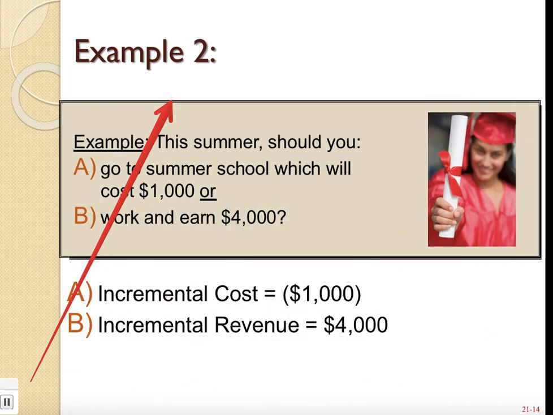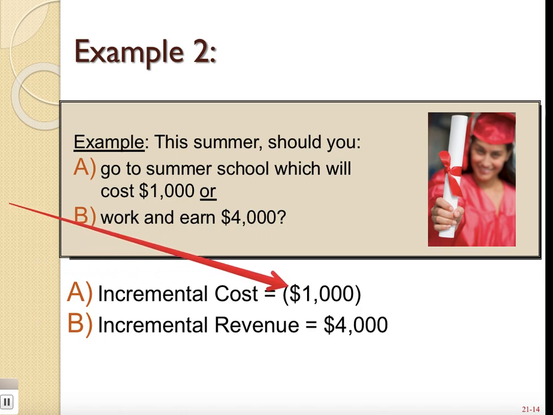Okay. Now let's look at another example. In this example, it says this summer, should you A, go to summer school, which will cost $1,000, or B, work and earn $4,000? Well, if you're doing the math on that, then under A, you would have an incremental cost of $1,000 negative. You have to pay $1,000 for your class. And then for B, you'd have incremental revenue, meaning you could be making $4,000.